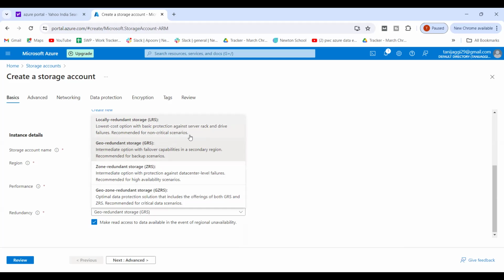So what does local redundant basically mean? Say you have a Aadhaar card and you have your PAN card and you just have the hard copy of it. You don't have any soft copy. You have not saved it anywhere. You just have a hard copy of it in your wallet, right? So that is a local redundant part. You just have a single copy of your document, your Aadhaar and your PAN card, and that's in your wallet.